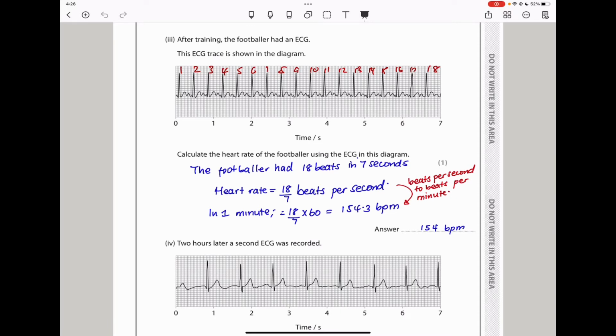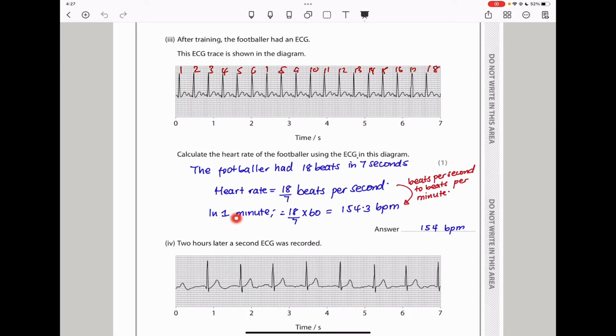If you look at the horizontal axis, we can see here we have 7 seconds. This is time in seconds, so this is 7 seconds. And the number of beats, I have already labeled them. If you count them, they are 18 beats. So here we see there are 18 beats in 7 seconds. So we are going to convert that time to minutes in order to find out how many beats occurred in 1 minute. So here I say the footballer had 18 beats in 7 seconds. And so the heart rate should be 18 beats per 7 seconds. If you divide, you get that.